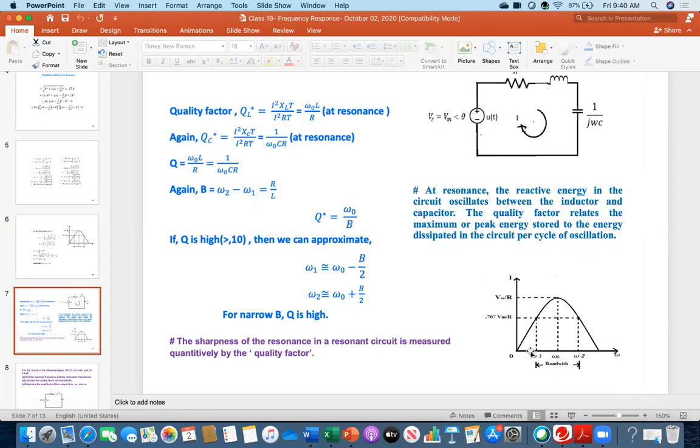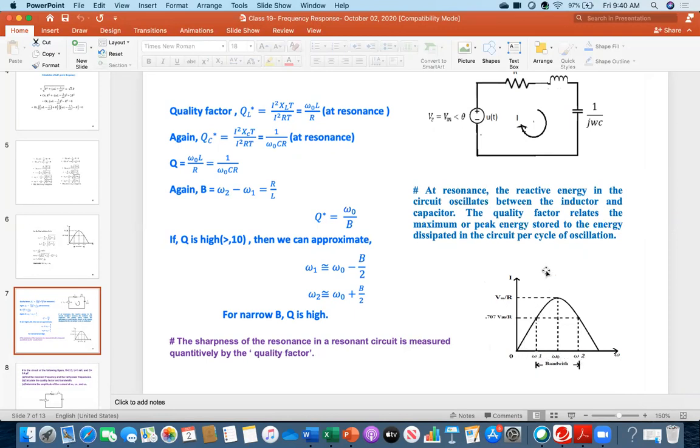This means, as I told, the resonance means the peak current, the highest value, which corresponds to omega naught, and that indicates the sharpness. So the quality factor will be higher if the peak goes much higher. Everybody see, currently this is my peak and then I am getting omega 1 and omega 2.